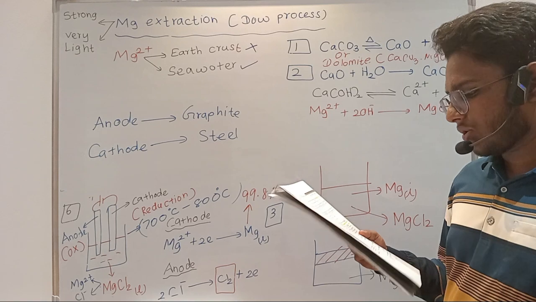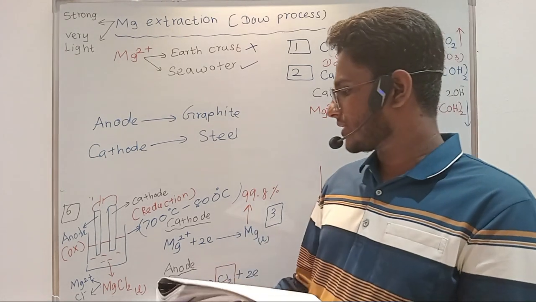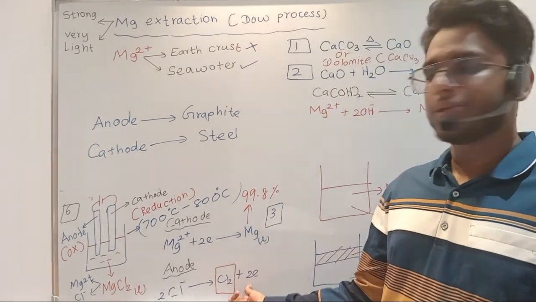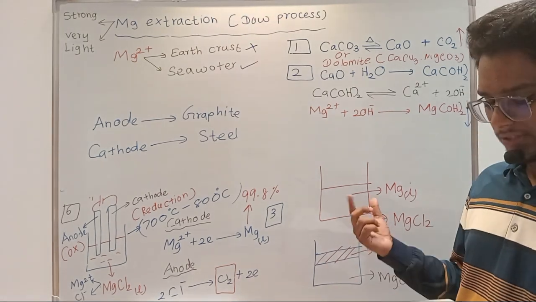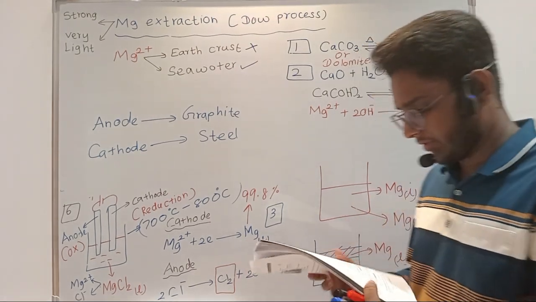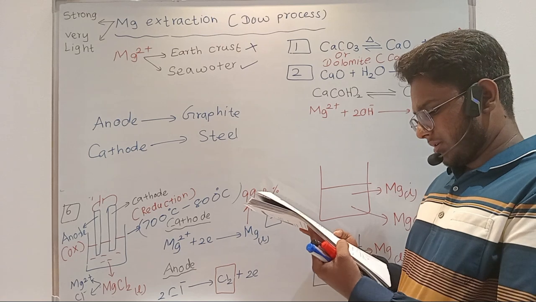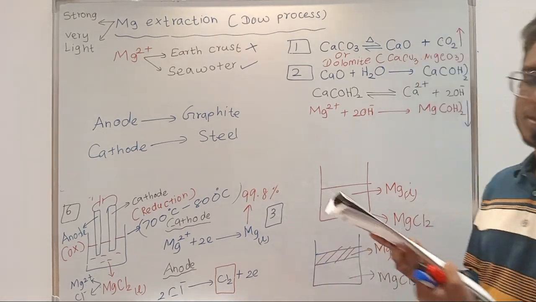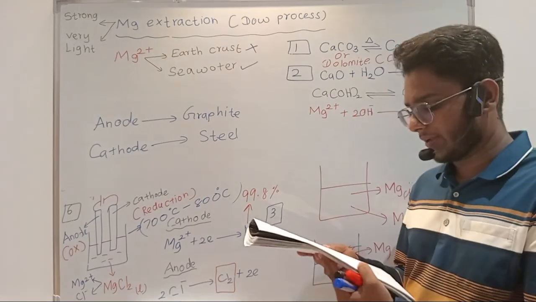Right, and the chlorine gas liberated is used to produce HCl. The produced chlorine is used to reproduce HCl, right? I have given the reaction also. And the HCl is reacted again with magnesium hydroxide. That is step 3, okay.